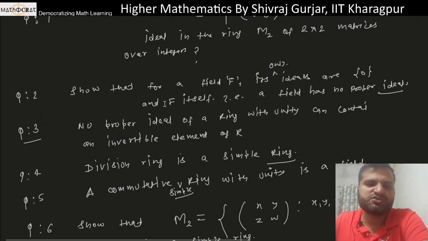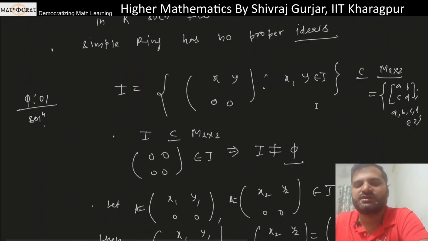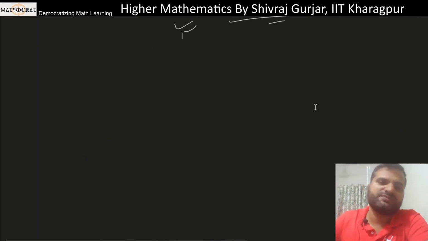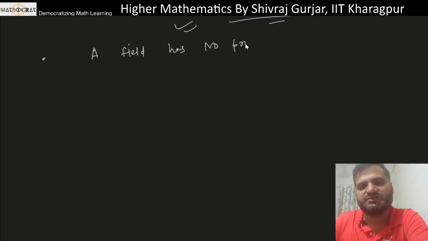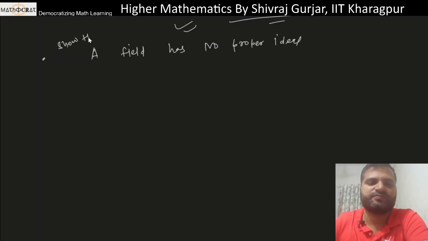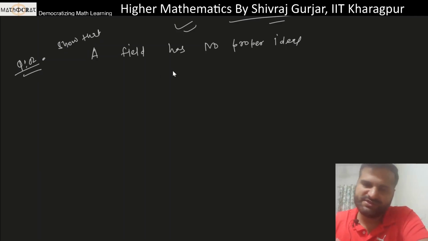Yeah, this is done. Show that for a field F its only ideals are 0 and F itself, i.e. a field has no proper ideal. Okay, so this is simple. A field has no proper ideal. This is the question. We can say show that. This is question 2. ठीक है, so this is simple.